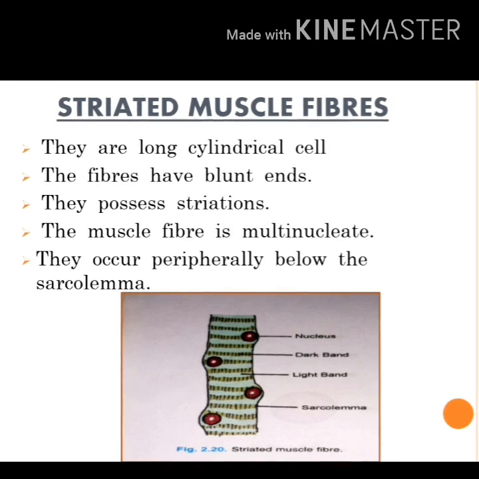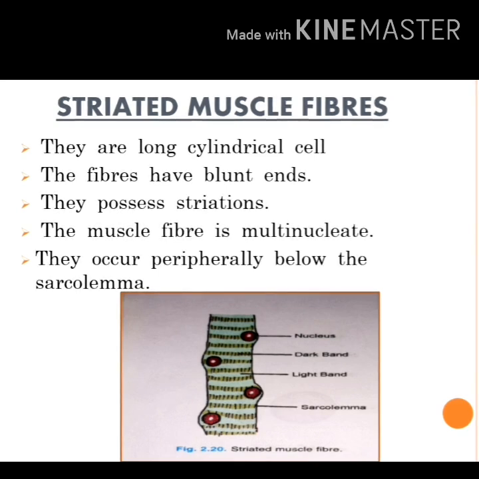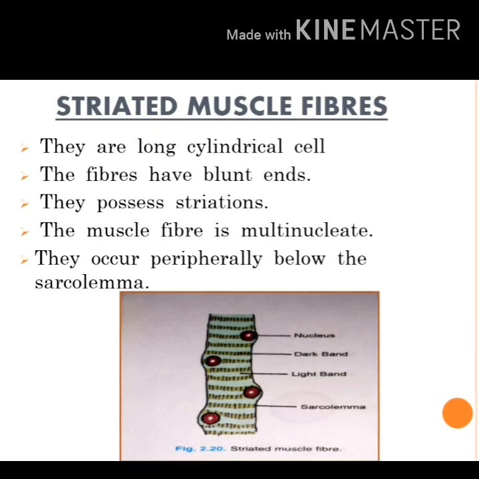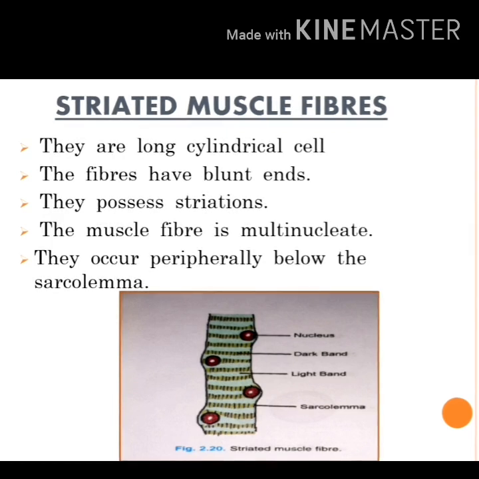Shape. Second, whether striations are present or absent. Third, whether it is uninucleate or multinucleate, how many nuclei are present. And fourth, their function. They are voluntary in function. I have not noted it here, you may write that also.